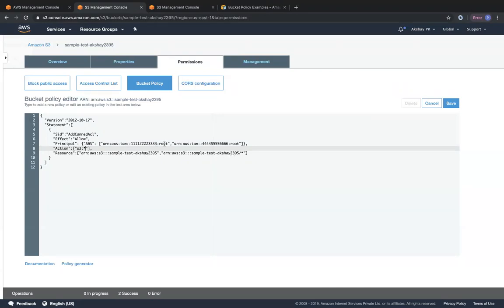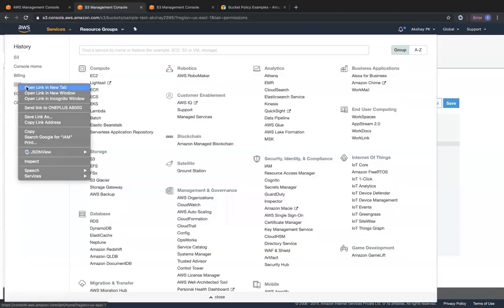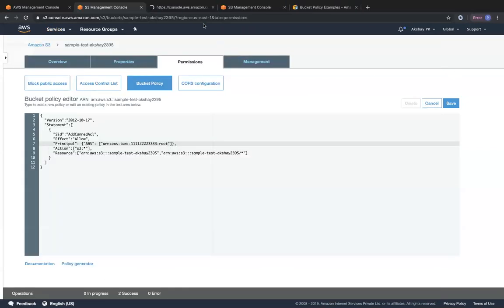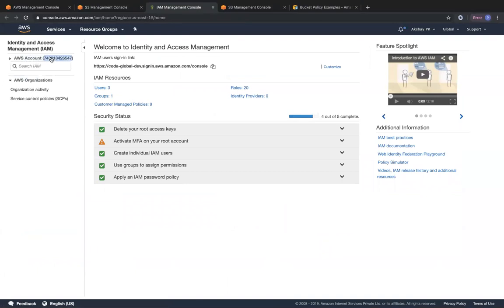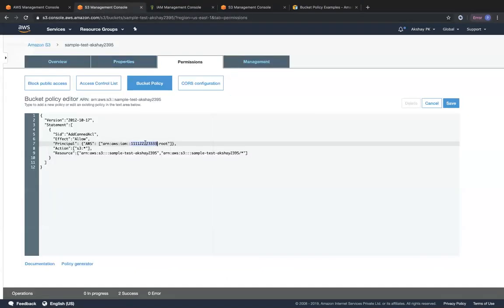Okay, so the entity is going to be root by default, which will have access. The root user is the owner of this particular account. So we are going to remove this, and then we are going to copy our account ID from IAM. How do you copy the account ID from IAM? On the left hand side, you can see over here that we have the AWS account ID. So copy the AWS account ID, paste it over here, and instead of root, we are going to paste a user called Shiba.